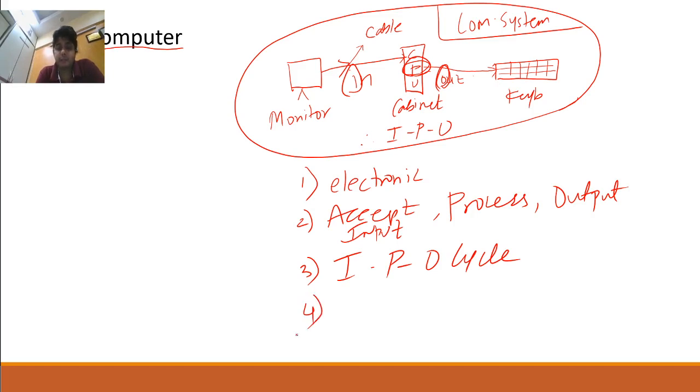Fourth point, very important, the base of computer is hardware and software.